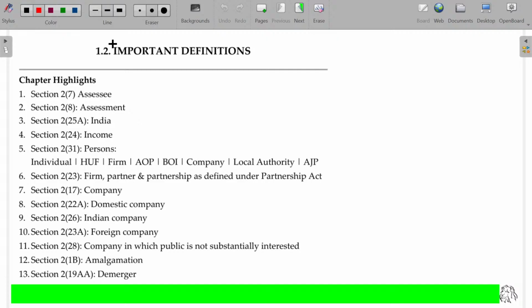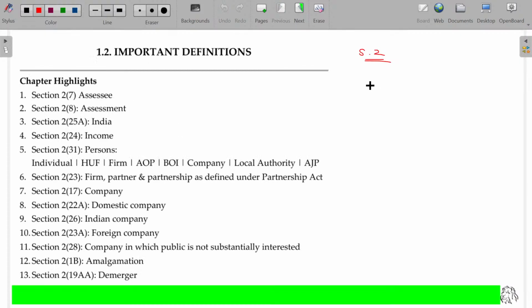In income tax, section 2 is all about definitions. Lots of terms are defined under this head. Anyhow, we can choose a few of them for the immediate requirement. The rest we can discuss later on, whenever it's needed.